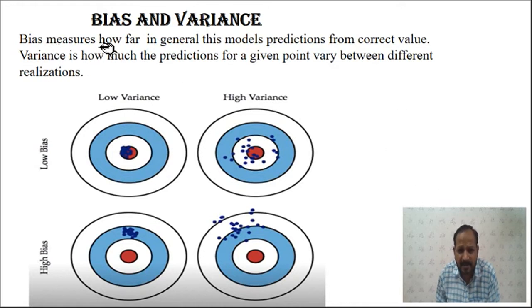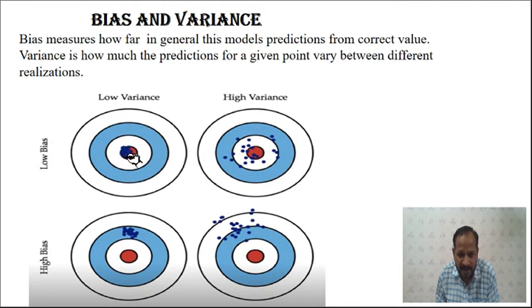So what is bias? Bias measures how far in general the model prediction is from the correct value. What is the correct value of your input? When you apply the input, what is the correct value it should give as the output, and what is the predicted value? So it is the difference between the correct value and the predicted value.